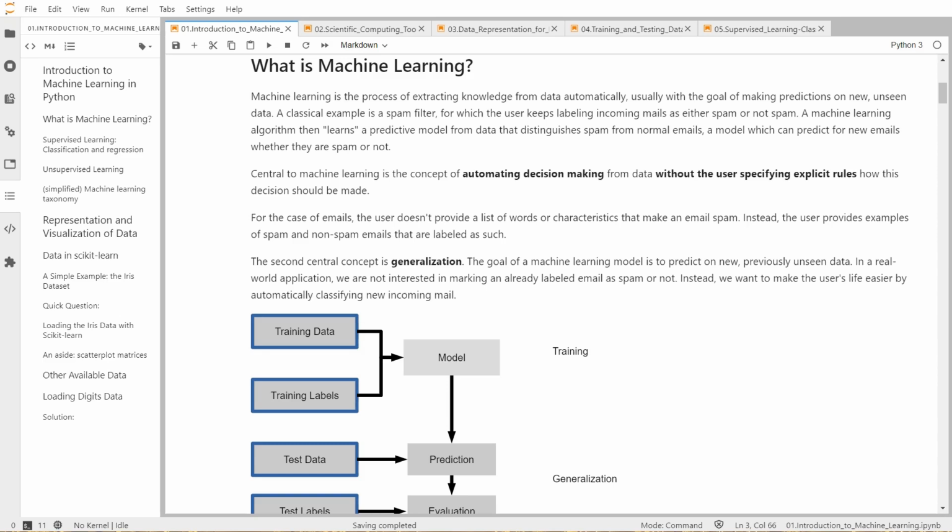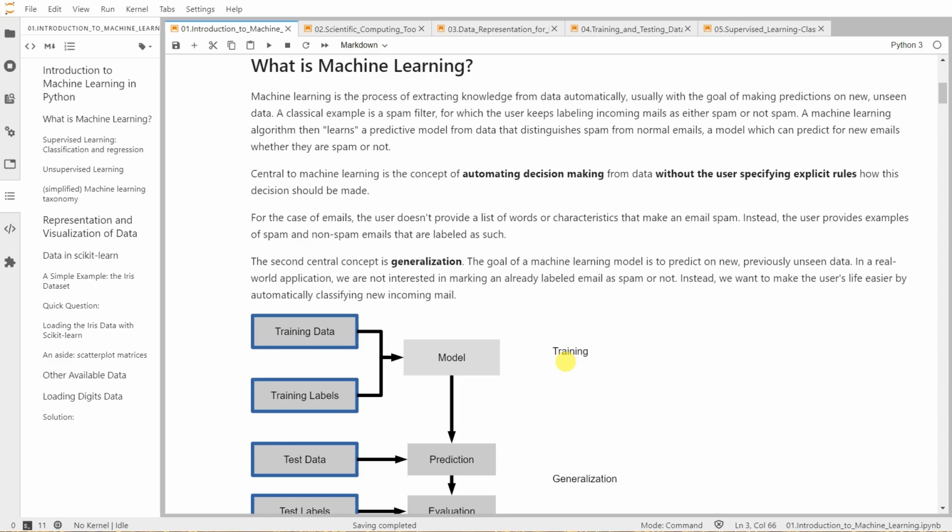In other words, a machine learning algorithm allows us to learn a predictive model from the data for different applications, whether for spam filtering, credit card approval, or, given data from X-ray images, for example, we can train a machine learning model to identify whether those X-rays contain lung cancer related patterns or not. Central to machine learning is the concept of automating decision making from data without the user specifying explicit rules. The second central concept is generalization. The goal of a machine learning model is to predict new, previously unseen data as accurately as possible. Okay, this is very important.